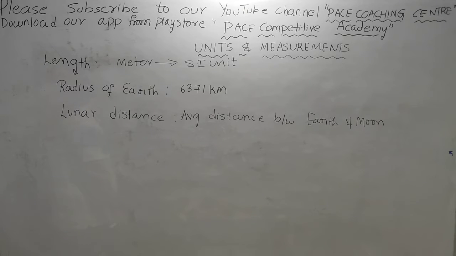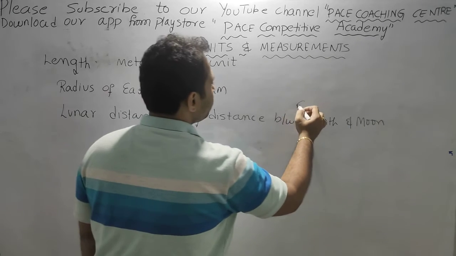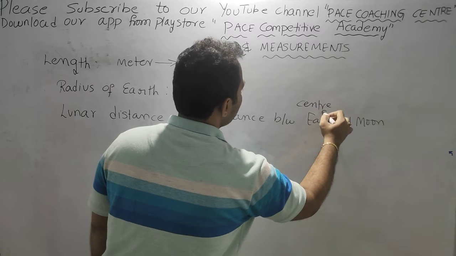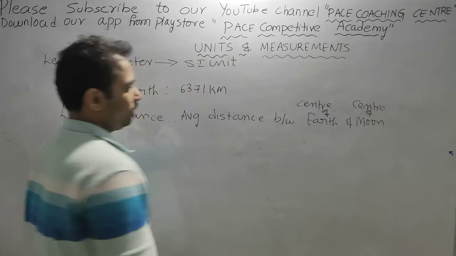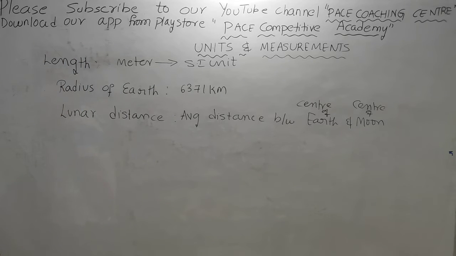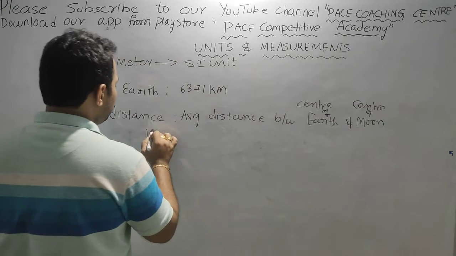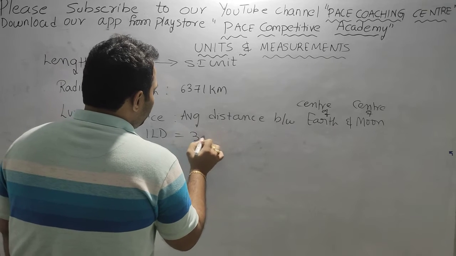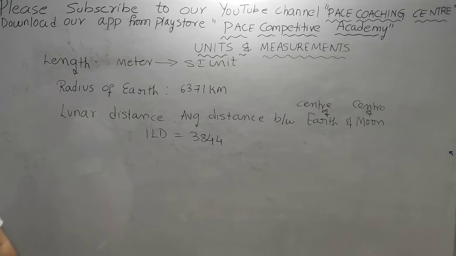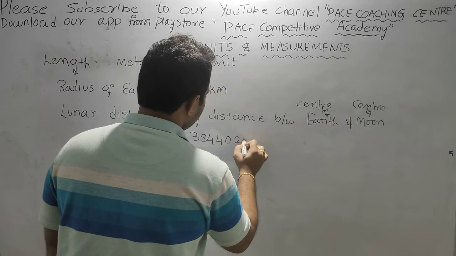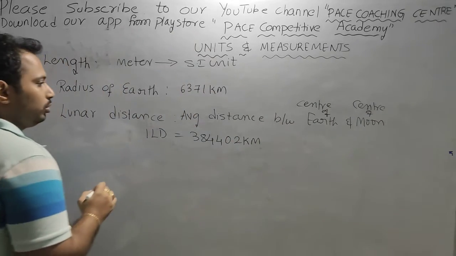Earth and Moon means from the center of Earth to the center of Moon. One lunar distance is equal to 384402 kilometer. Okay, that is lunar distance.